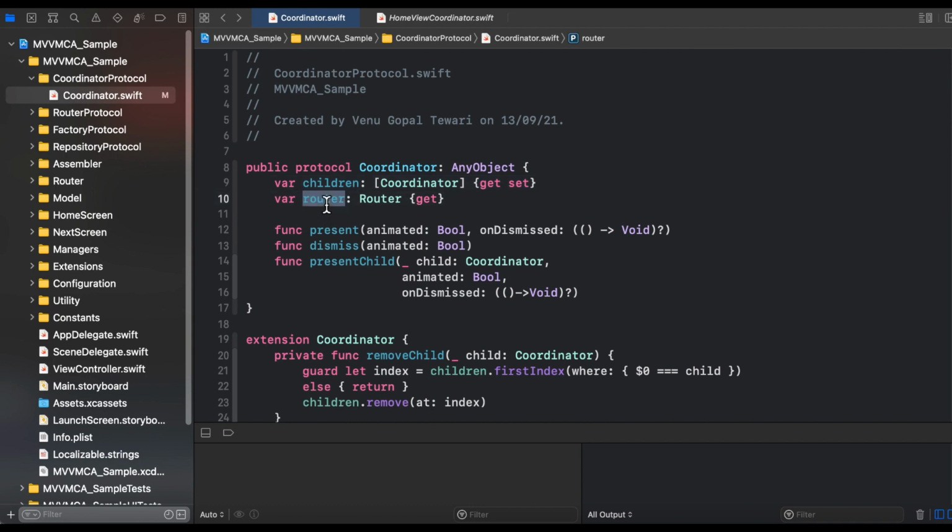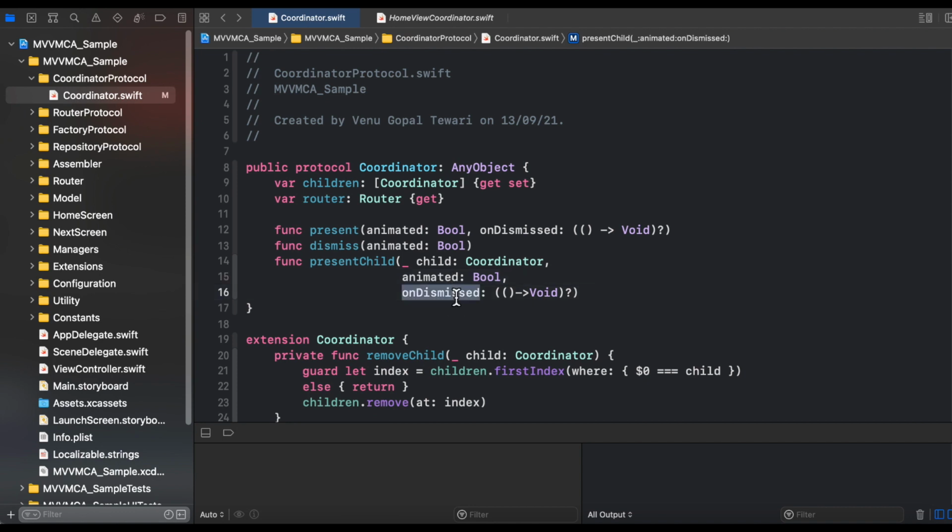The second property is the router, because every coordinator must have an associated router that performs the actual navigation. So this property works for that. There are three other methods: present, dismiss, and present child. Present child is the method through which one coordinator communicates with another coordinator with the help of three parameters, where child is the coordinator that is getting pushed into the navigation hierarchy, or alternatively, the next screen that is getting pushed into the navigation hierarchy. Animated tells whether you want to do it in an animated way or a non-animated way.